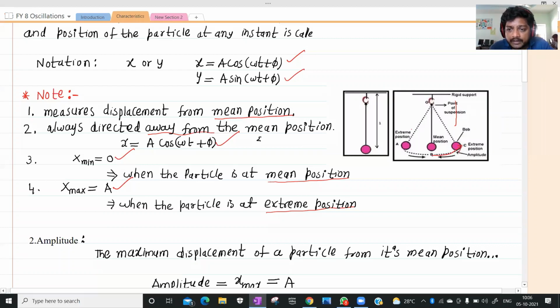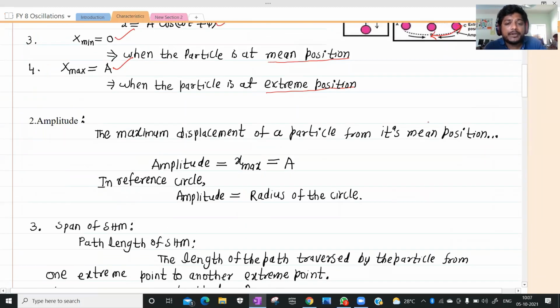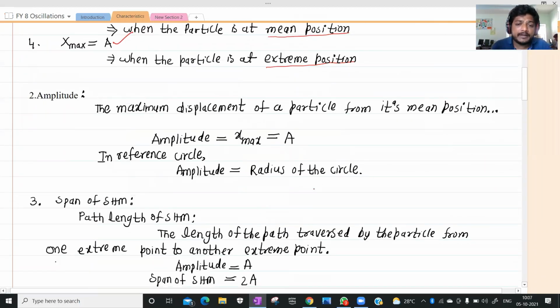This is called the amplitude of the simple harmonic oscillator. The maximum displacement of the particle from the mean position is called amplitude. The x maximum is nothing but the amplitude, capital A.